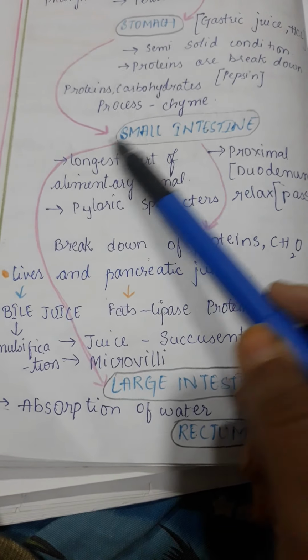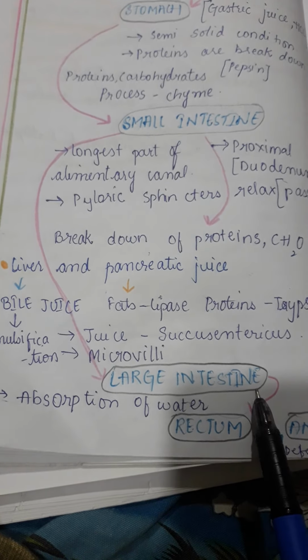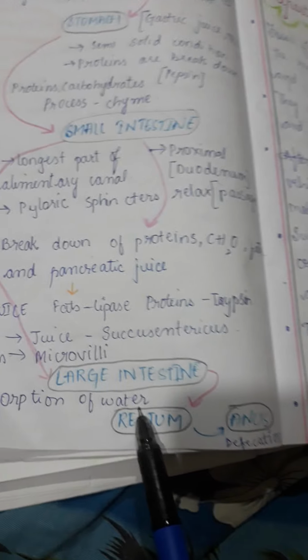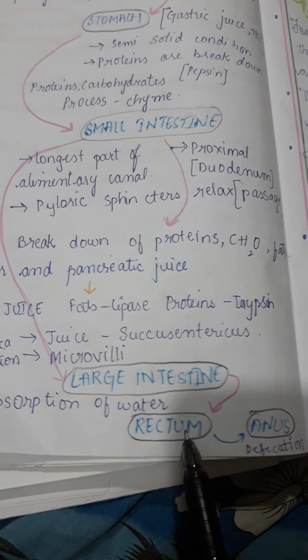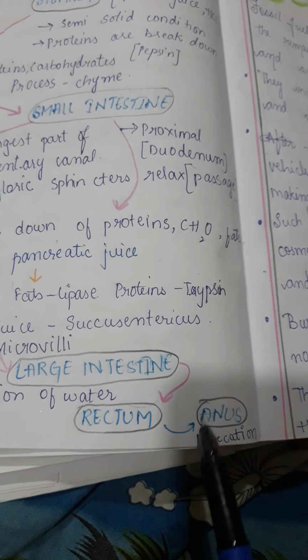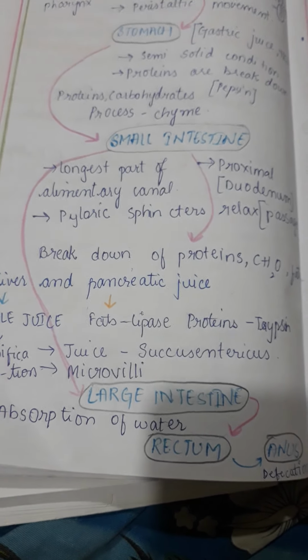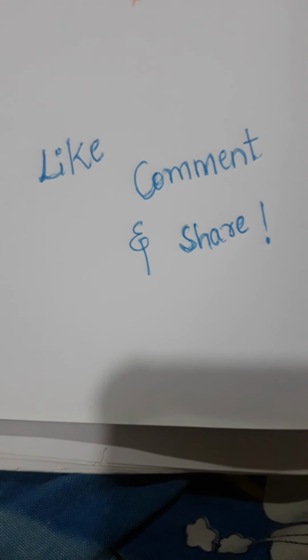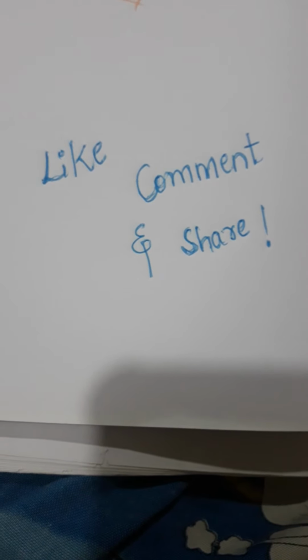Then directly from the small intestine it goes to the large intestine. Here absorption of water takes place. Then from the large intestine it goes to the rectum, and then from the rectum to the anus, and then it is defecated. That whole process is known as defecation. So this was all about the human digestive system.